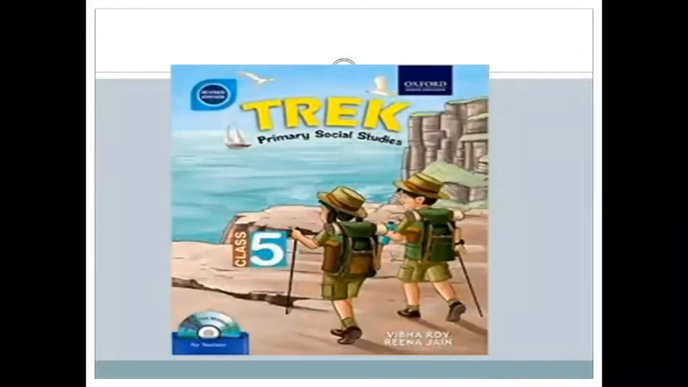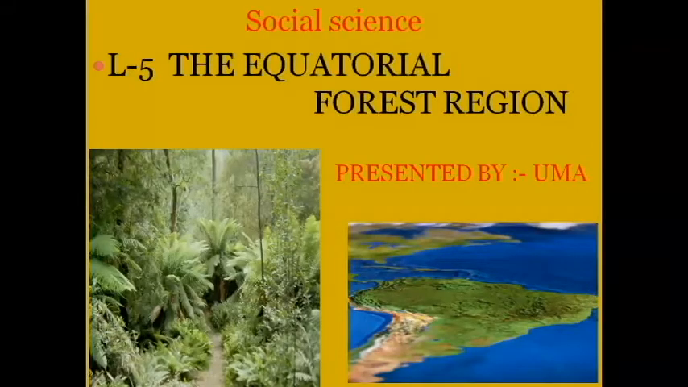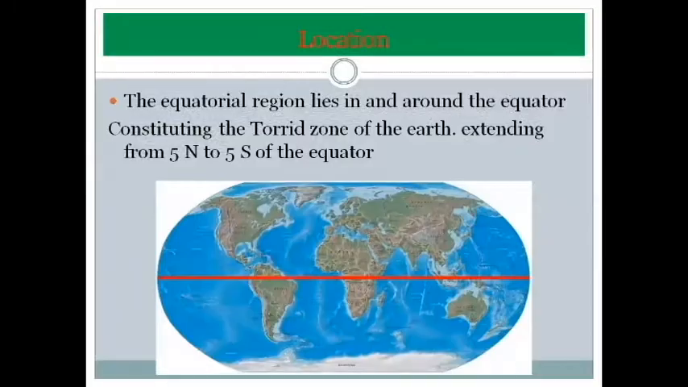Today I am going to take 5th standard social science lesson number 5, the equatorial forest region. What is the equatorial region? Where is it located, what is the wildlife, and who are the people living here? How is the climate and location? These are the things we are going to learn today in this class.